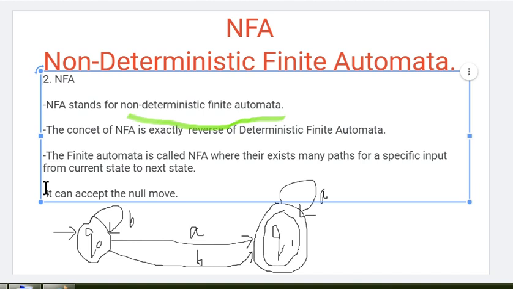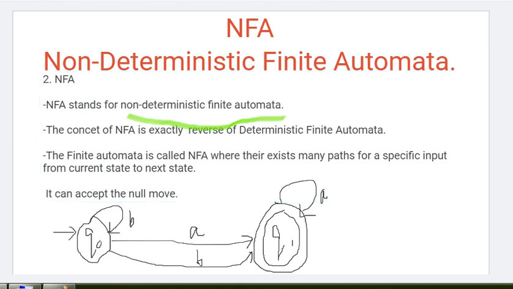So the finite automata is called NFA when there exist many paths for a specific input from the current state to the next state. It's not required that for any particular input it must have one path. It can have two paths, three paths, or multiple paths.